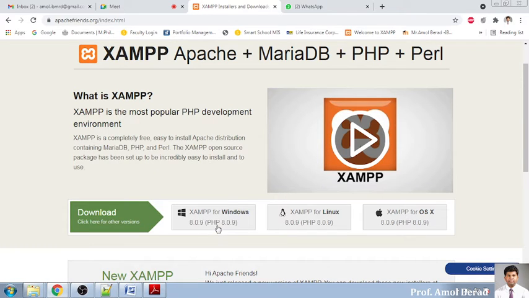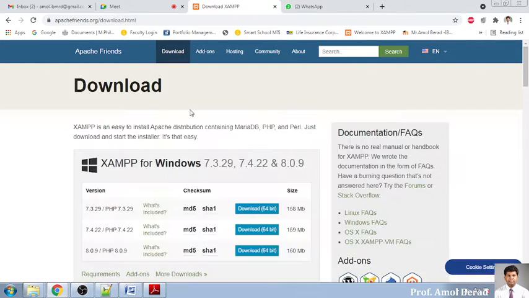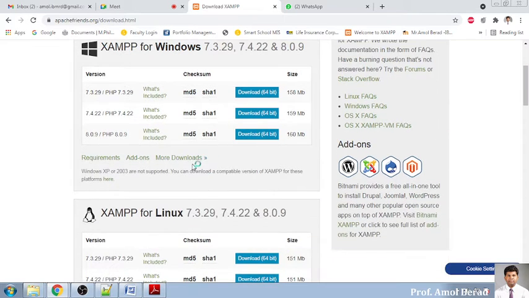If you want to work on the recent versions, and if your system is upgraded, you can go for this XAMPP 8.0.9 version, where PHP is 8.0.9. And this is another link, a download link, from where you can also install the various versions which are available. So 7.3, 7.4, and 8.0.9 is the current version. Based on your system, you can download any setup and install it on your system. If you want to go for older versions, you can go for more downloads, and you will find the different versions listed over here.